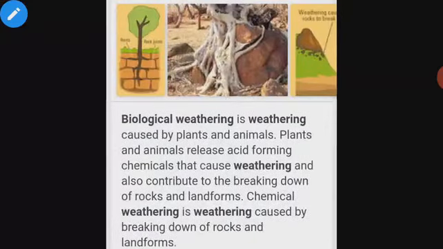Living organisms: we know that living organisms, both animals, plants, and some microorganisms, also play an important role. When living organisms are involved in the weathering, that weathering is known as biological weathering. What is biological weathering? Biological weathering is weathering caused by plants and animals. Plants and animals release acid-forming chemicals.